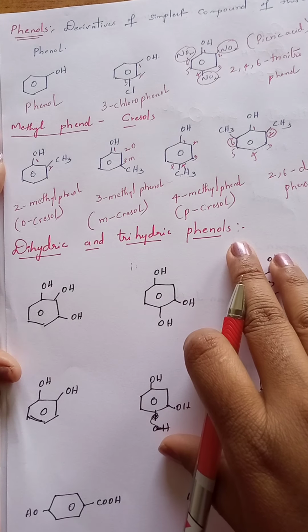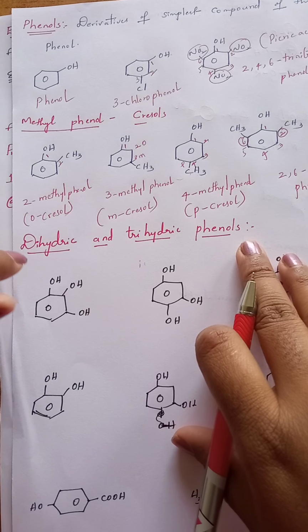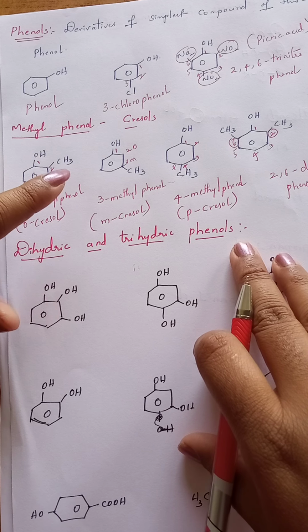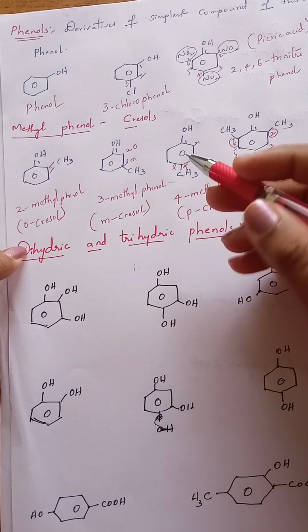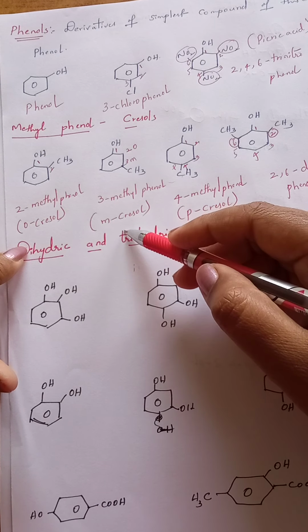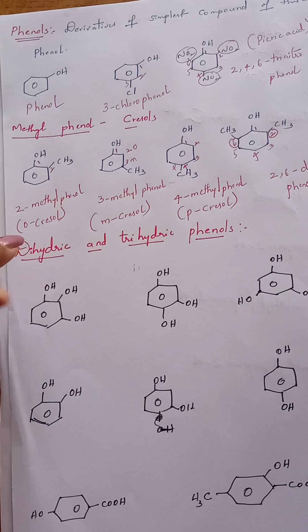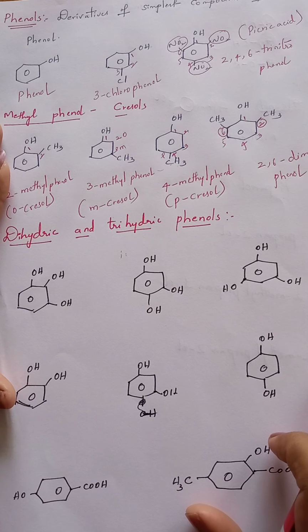In general methyl substituted phenols are known as cresols. If a methyl group is present on the adjacent carbon of phenol, that is known as orthocresol. If it is at the meta position, that is metacresol. If it is at the para position, that is called paracresol. Like this we can give names.